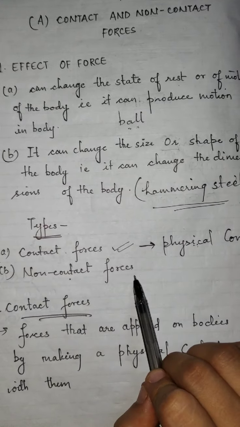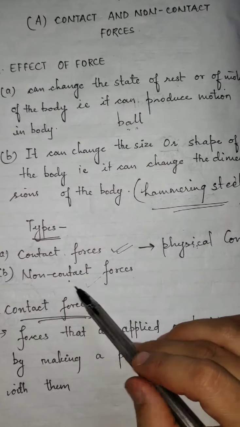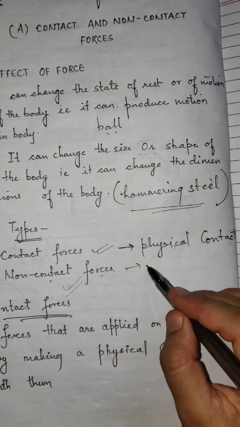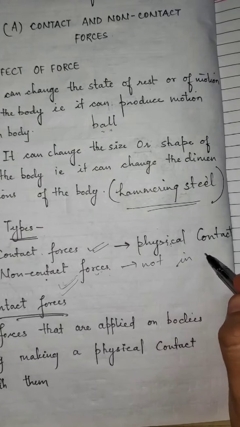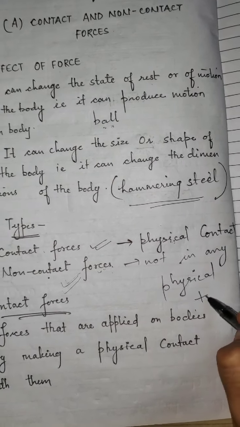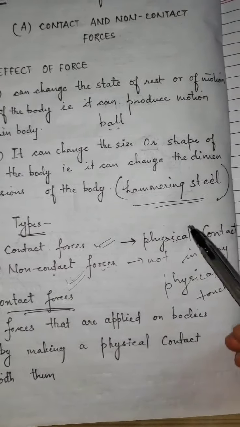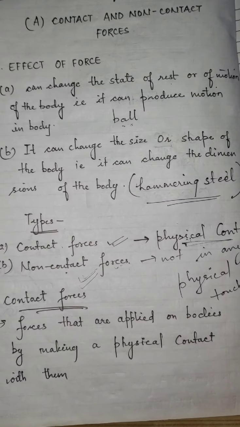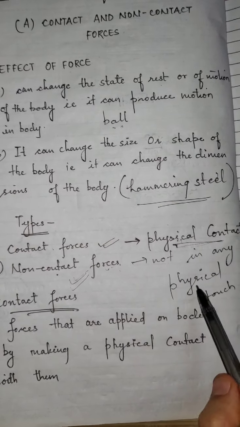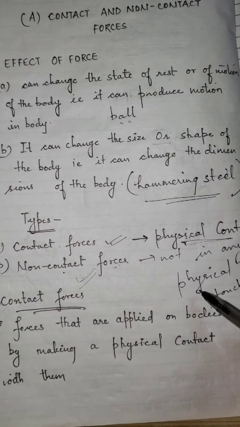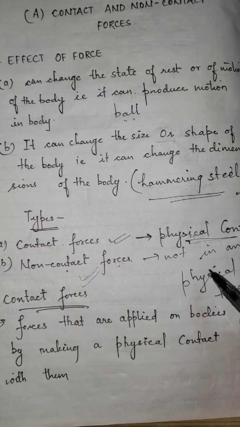Second one is non-contact force. The name itself says its meaning. It means that the bodies on which the force is experienced are not in any physical touch. Okay, so the force which is applied when there is a physical touch or contact between the two bodies, that is a contact force, and when there is not any such physical touch between two bodies, then it is a non-contact force. Okay, so that's all.